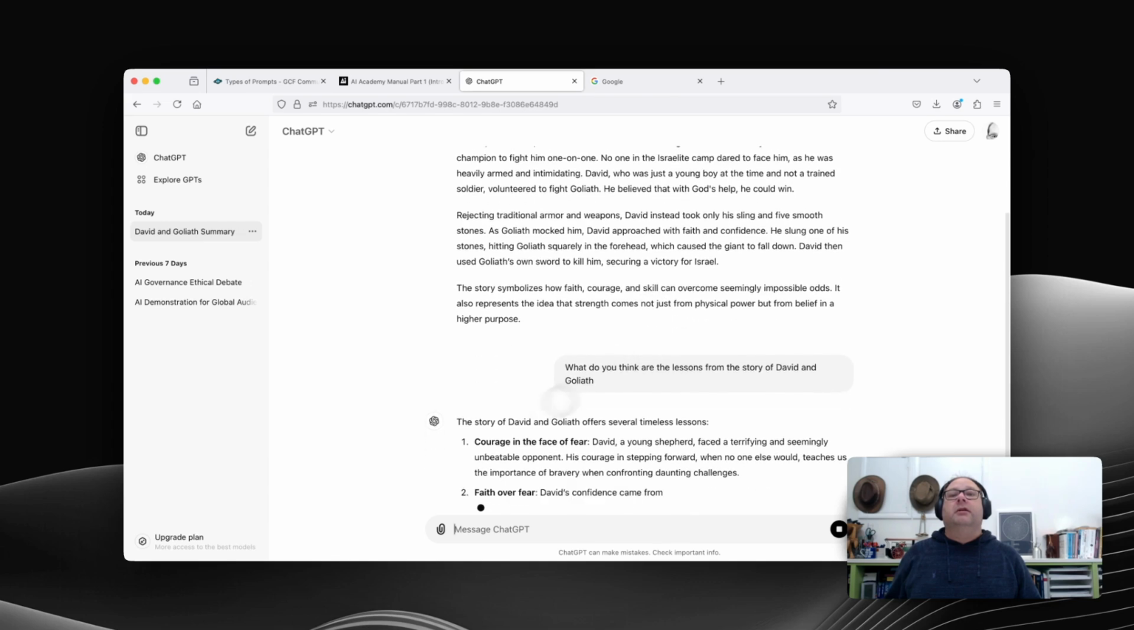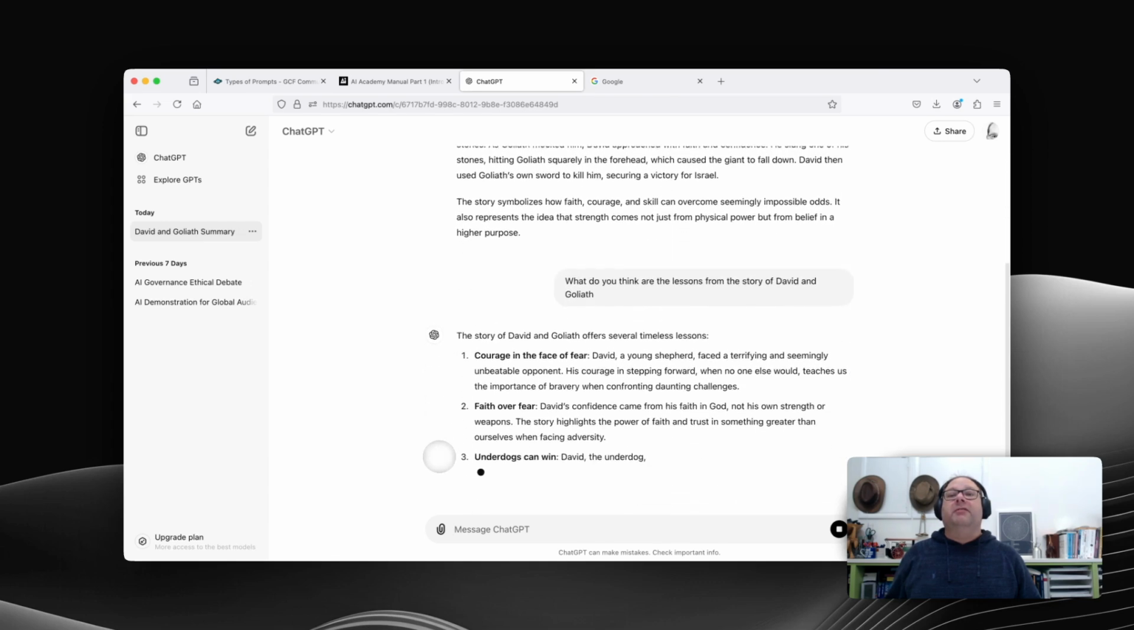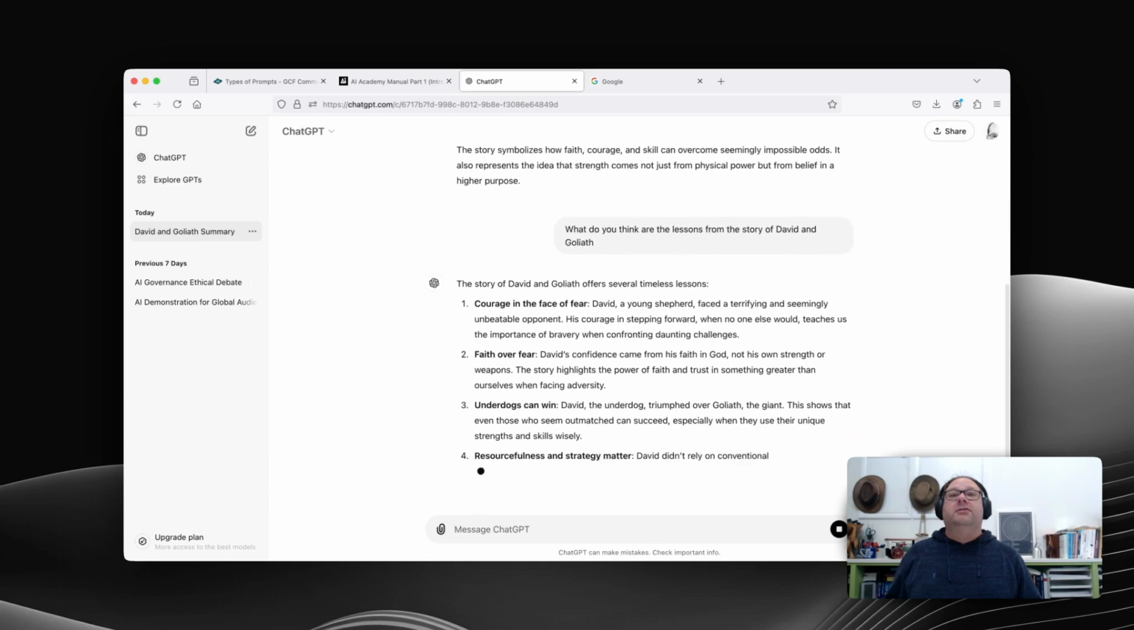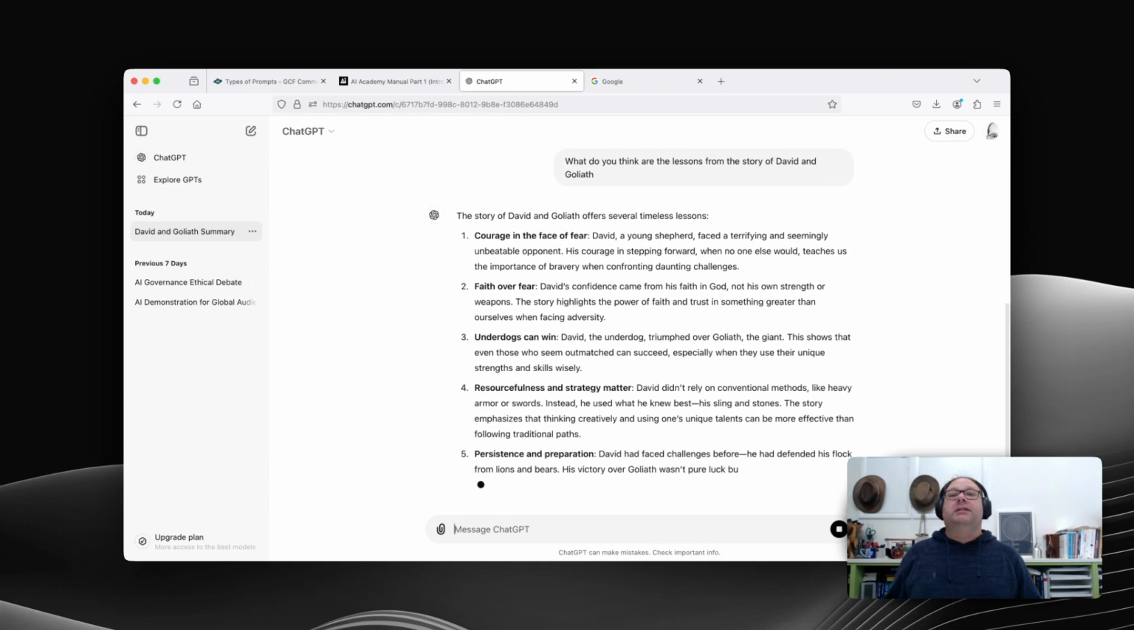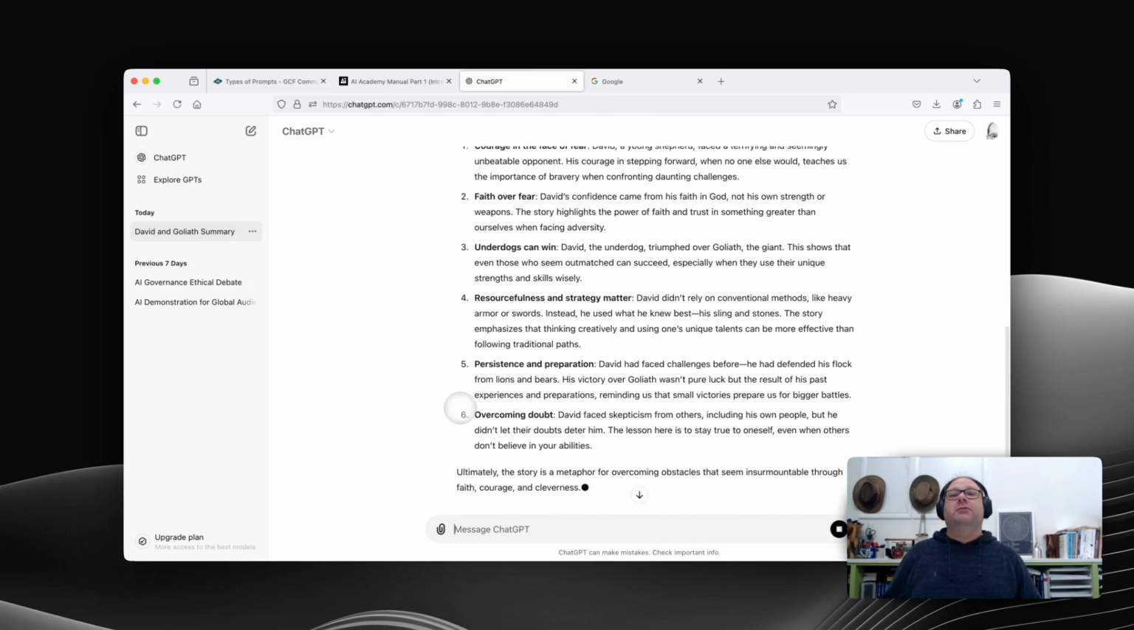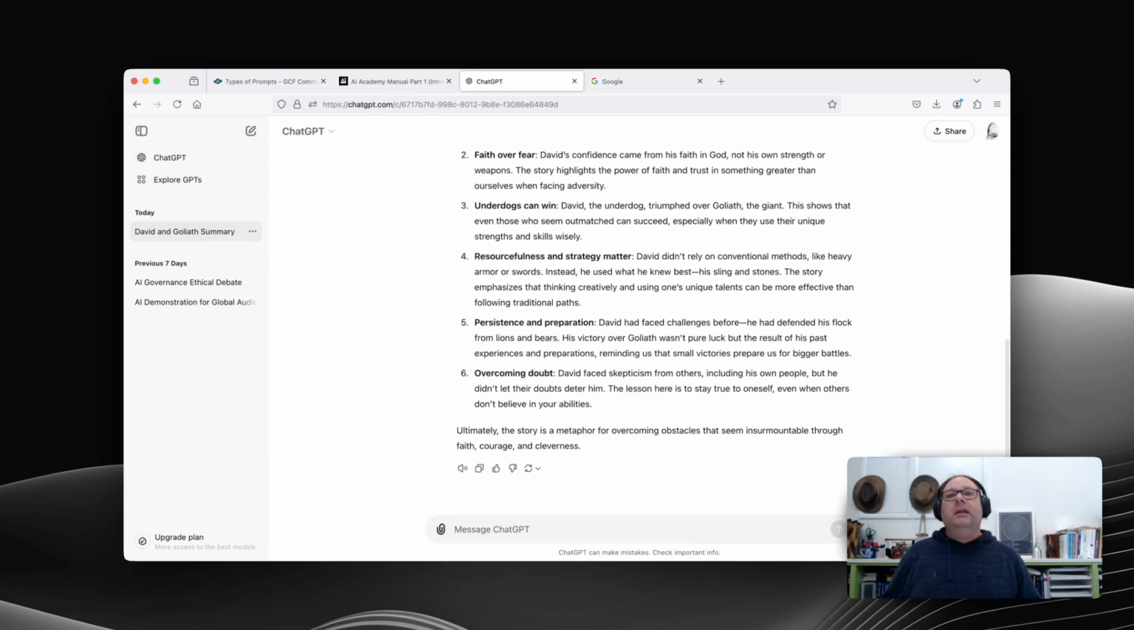So it's talking about faith over fear, underdogs can win, resourcefulness and strategy matter, persistence and preparation, and it's backing all of these up with elements from the story as it goes on. Ultimately, the story is a metaphor for overcoming obstacles that seem insurmountable through faith, courage, and cleverness.